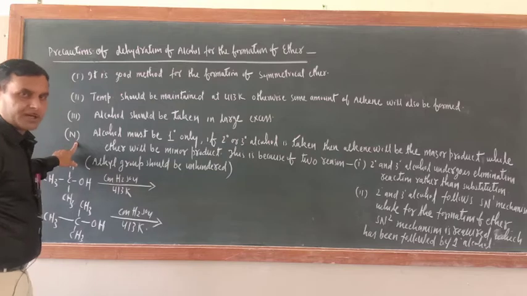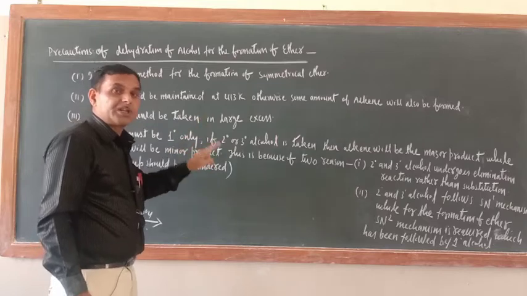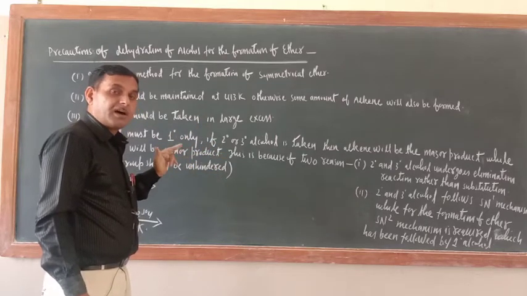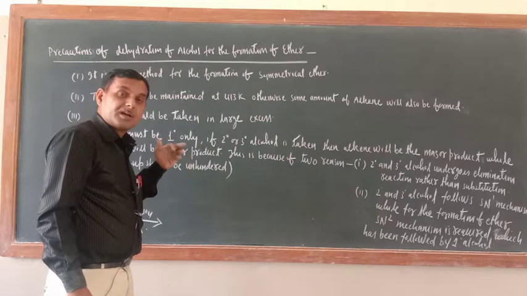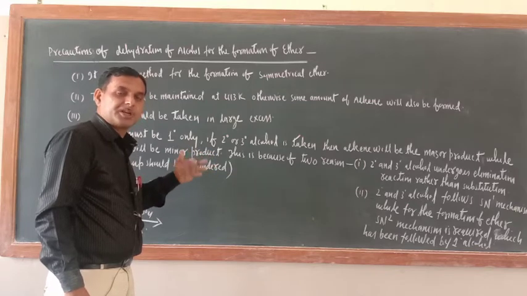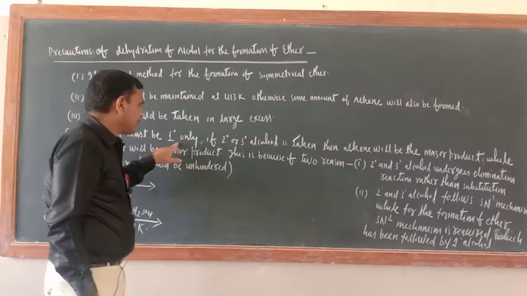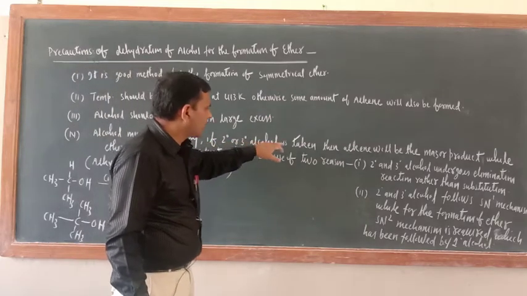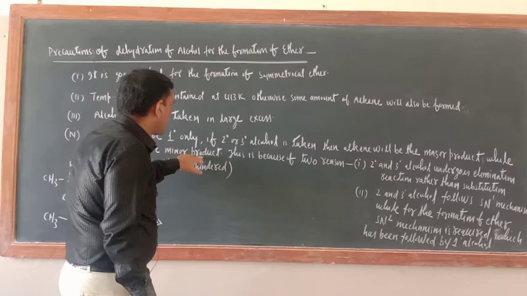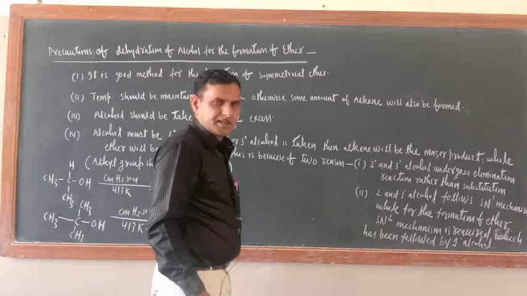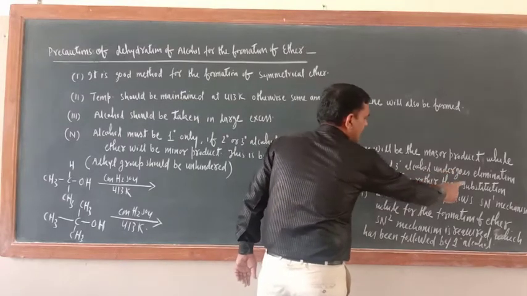The last one is very important. Alcohol must be 1 degree only. If you take 2 degree and 3 degree alcohol, then instead of substitution reaction, they will prefer the elimination reaction. 2 degree and 3 degree alcohols always go for the elimination reaction. So alcohol must be 1 degree only. If 2 degree or 3 degree alcohol is taken, then alkene will be the major product, while ether will be the minor product. This is because of 2 reasons. I also wrote the reason: 2 degree and 3 degree alcohols undergo elimination reaction rather than substitution.